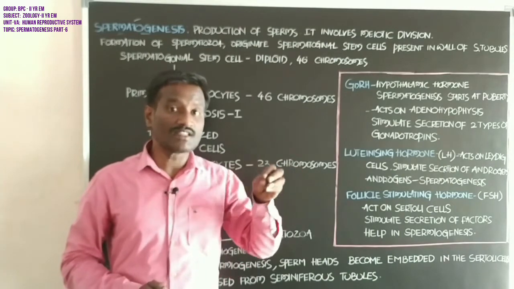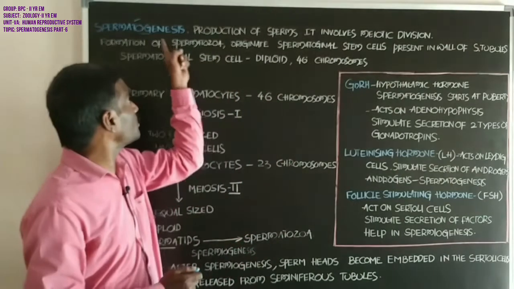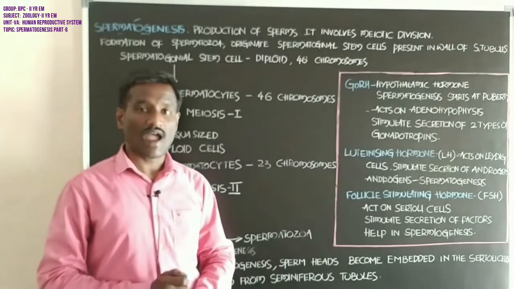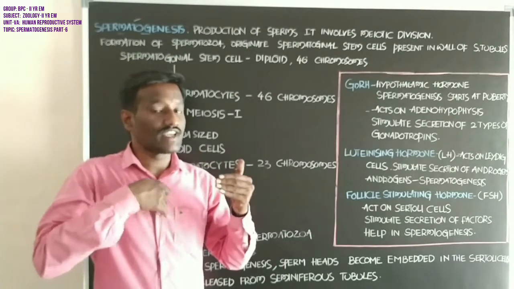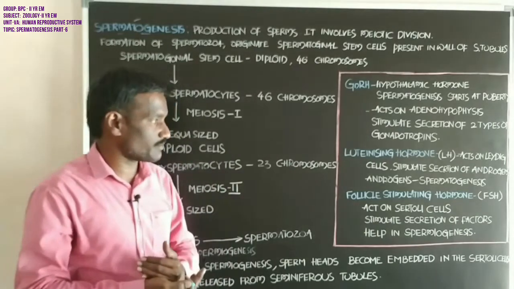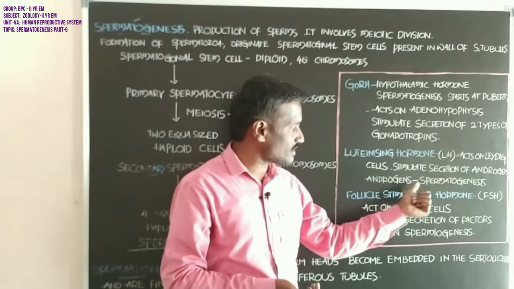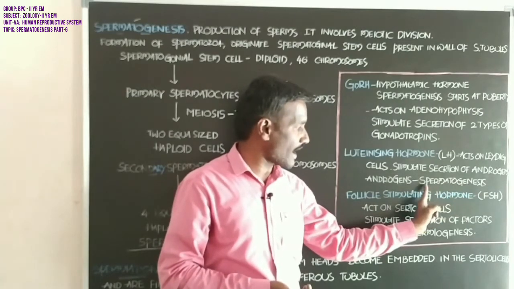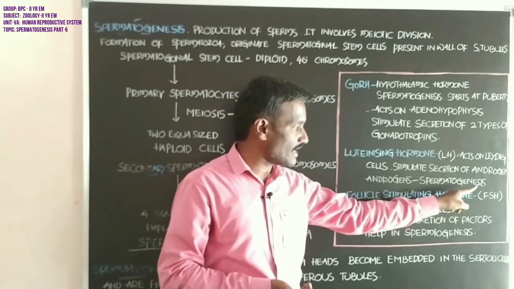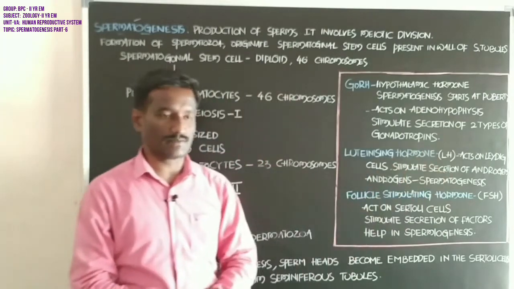It stimulates the process of spermatogenesis and also causes the appearance of the secondary sexual characters. Androgens stimulate spermatogenesis.